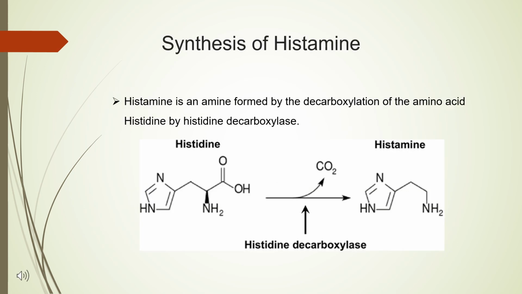Now, the question is how it gets synthesized in the body. Let's see. Histamine is an amine formed by the decarboxylation of the amino acid histidine by the action of the enzyme histidine decarboxylase. As you can see here, the removal of the carboxylic group from the amino acid histidine leads to the formation of the drug histamine.